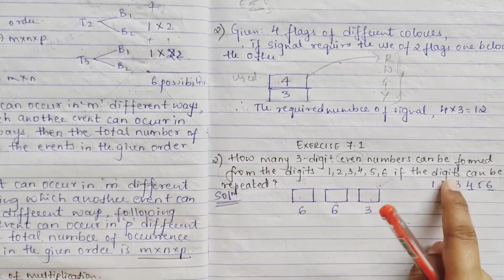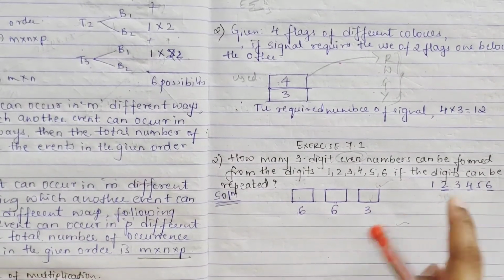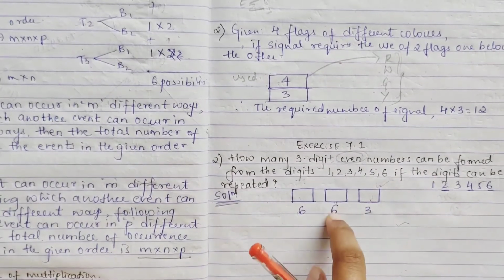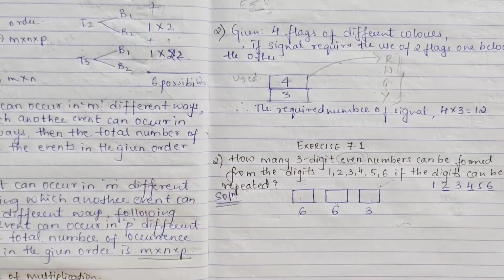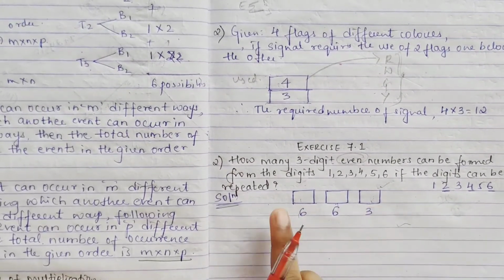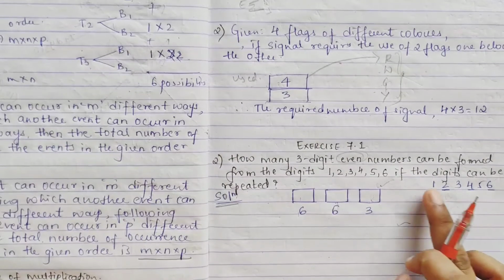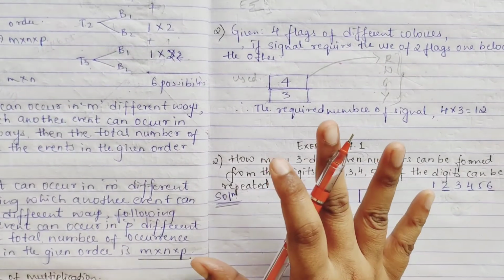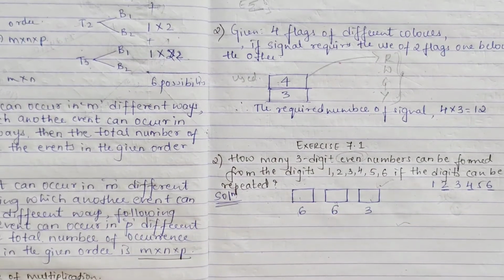For your hundreds and tens places, you can place any number. How many digits are there? 6 digits are there. So you can fill in 6 ways. And they have said repetition is allowed, so your second block also will be 6 ways. If by chance they had said not repeated, here it would be 3, your first block would be 6, but your second block would be 5, right? It would be 5. Okay, I hope this is clear.